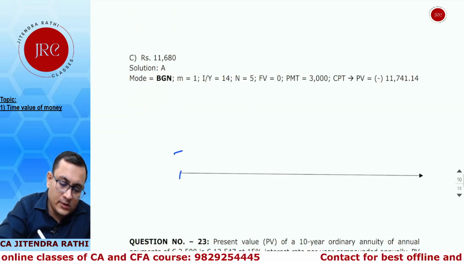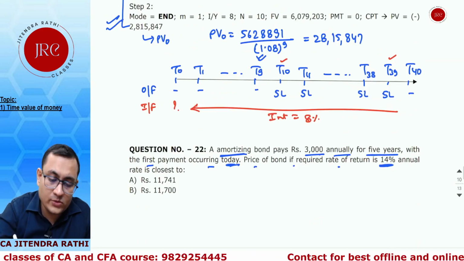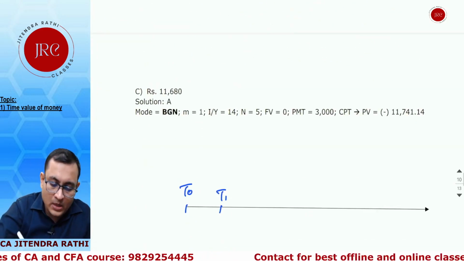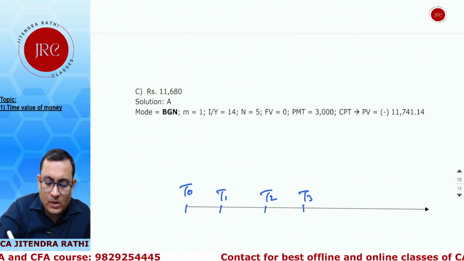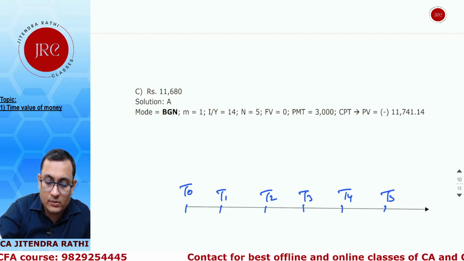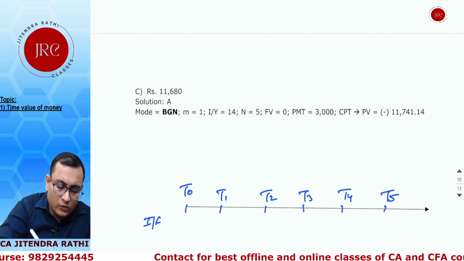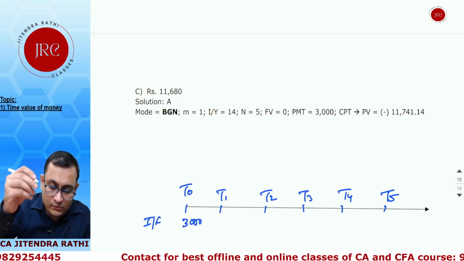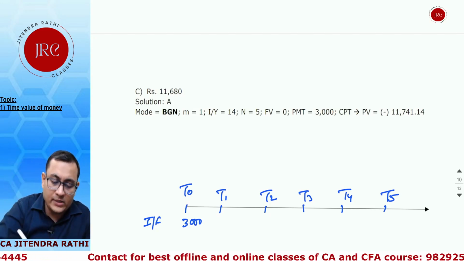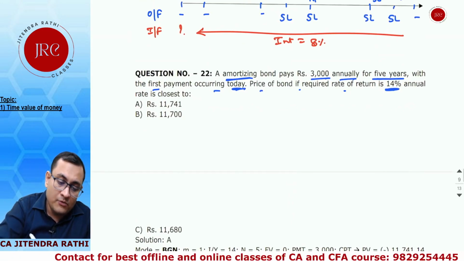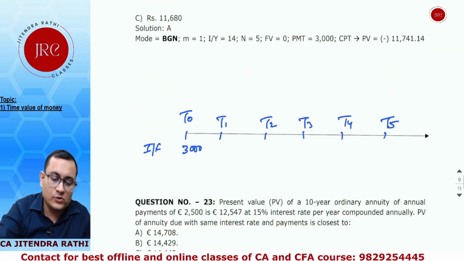So this is your cash flows for 5 years: T1, 2, 3, 4 and 5. No, you are going to receive an inflow of 3,000 as the first cash flow on T0 itself. That's what the question is saying. The first cash flow occurs today itself, so 3,000.